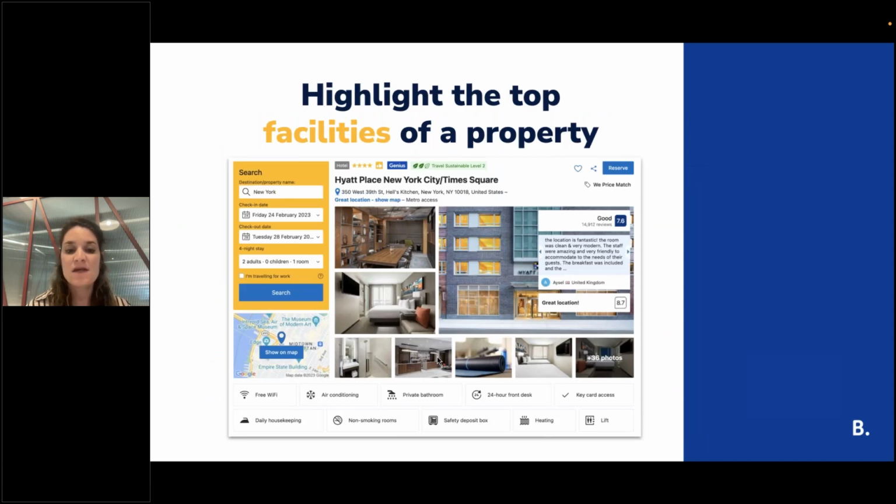Another example is to highlight the top facilities of a property. We know from reviews and the question answering what the top topics mentioned in this property are, and then we can put a ranking list of the facilities that are very relevant for this property. Again, we can do it personalized. If there are some facilities that are more relevant for families, we can choose them.